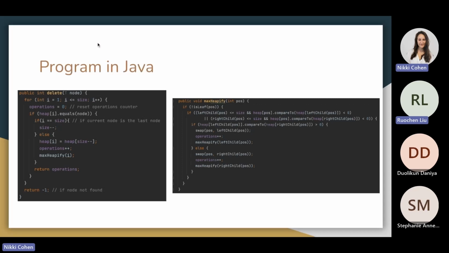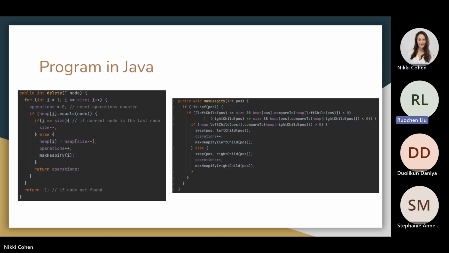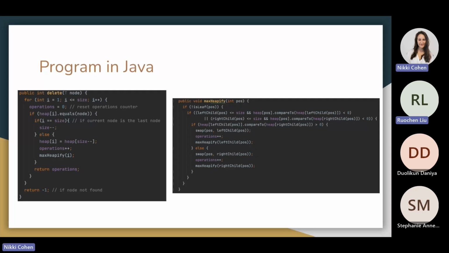As already shown in our visual representation, here are 2 main parts of our algorithms in more detail. First is to identify the node or the species, here we're referring to delete, and replace it with the last node of this max heap. The second part is to rebalance the heap by rearranging each node, a process which always takes a time complexity of log n.